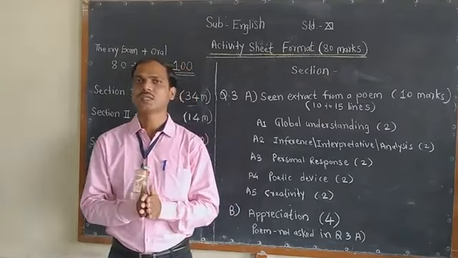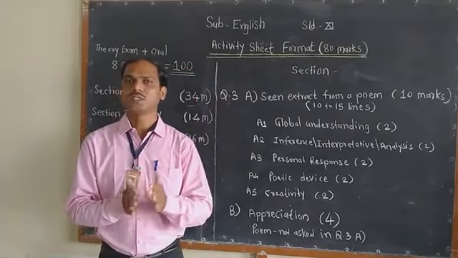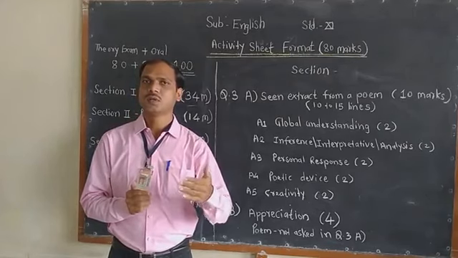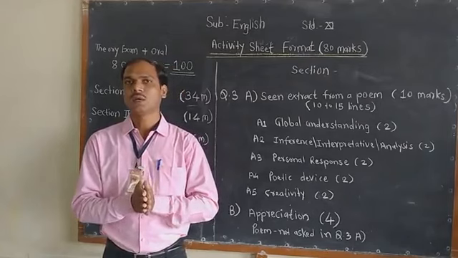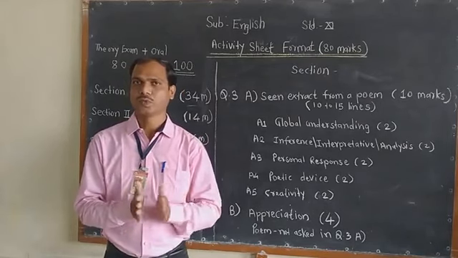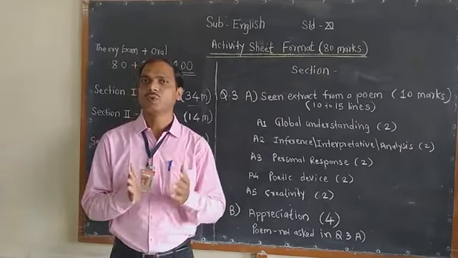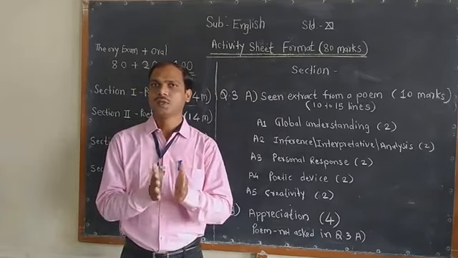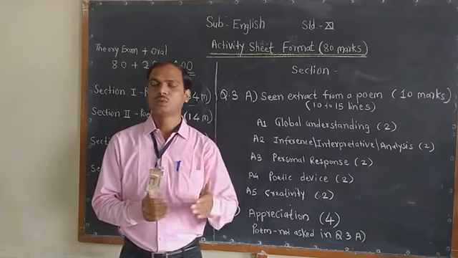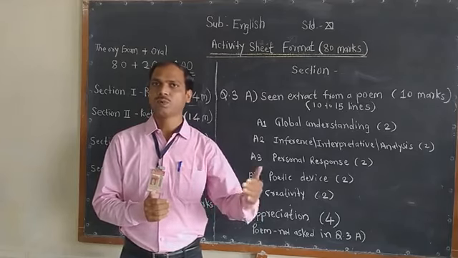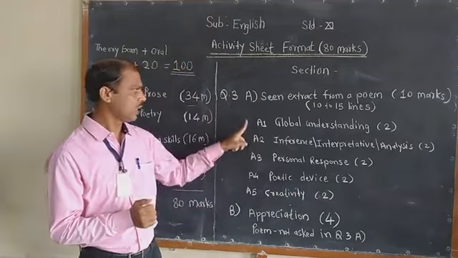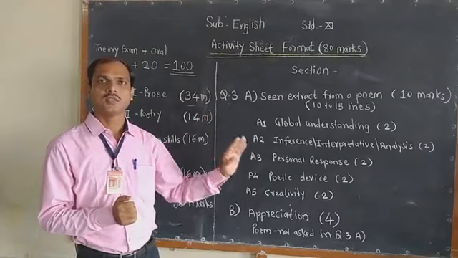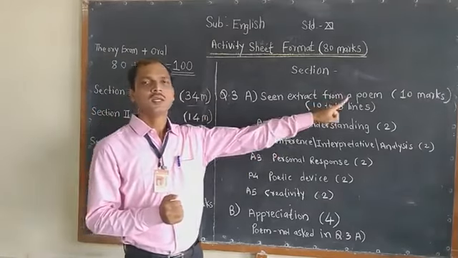In short, as we read the poems, in the same way we have to prepare 2 to 4 poetic lines like a poem. When we prepare the poetic lines, there should be at least one figure of speech in those lines, so it will be given full credit for those marks. So activities A1 to A5, every activity carries 2 marks, and in total you will find 10 marks.